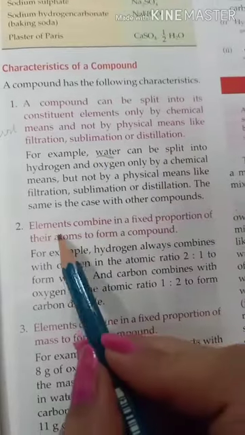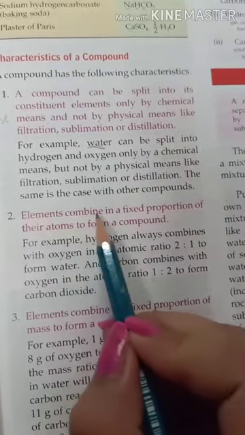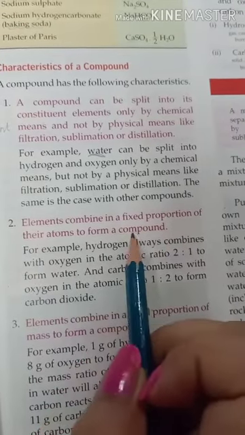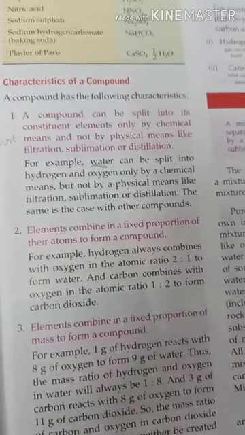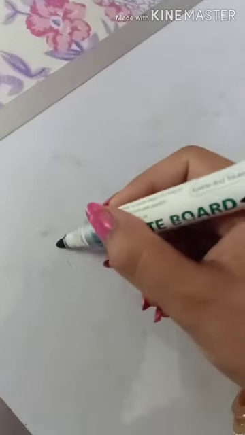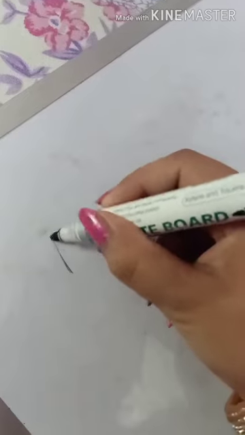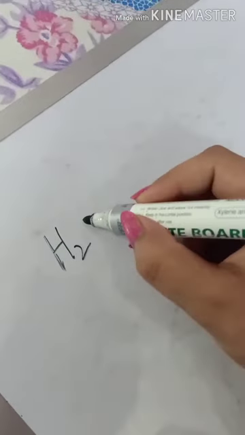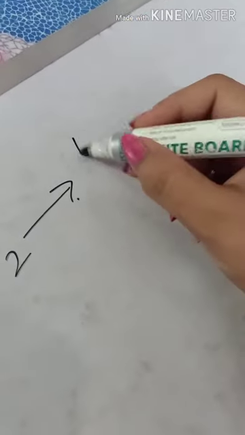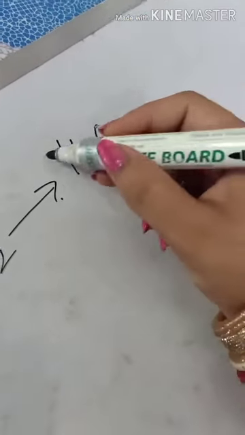And the second characteristic is, elements combine in a fixed proportion of their atoms to form a molecule of a compound. For example, hydrogen always combines with oxygen, like H2 plus O2, to form water with the formula H2O always.